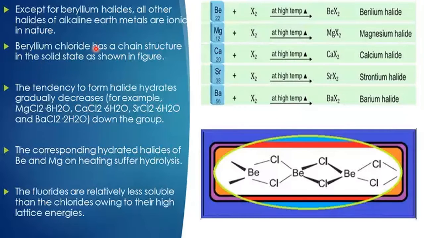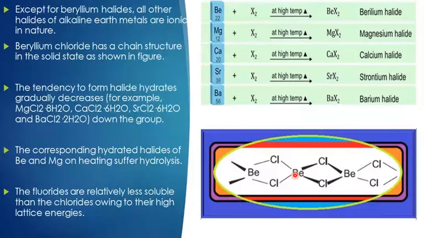Beryllium chloride has a chain structure in the solid state, as shown in the figure. See, this is the beryllium chloride structure. Beryllium is covalent in nature, so it is also electron deficient. Therefore, it wants to go for more bonding. In the solid state, many beryllium chloride units unite and form a polymeric chain. But in the liquid state, two beryllium chloride units react, so a dimer is formed.